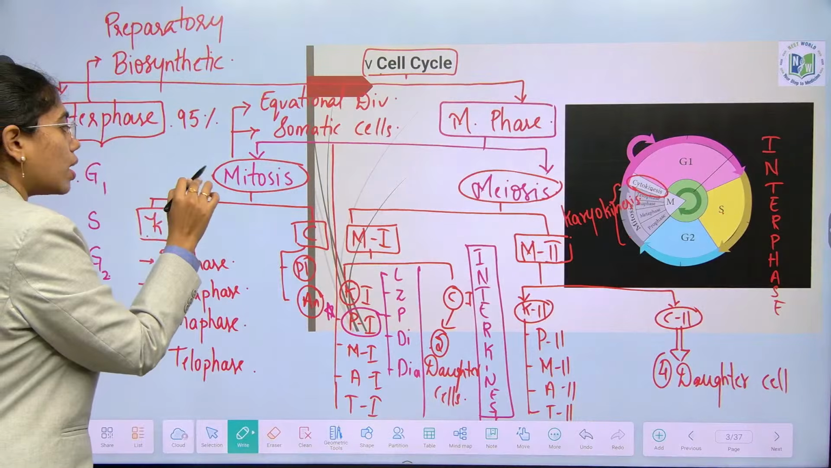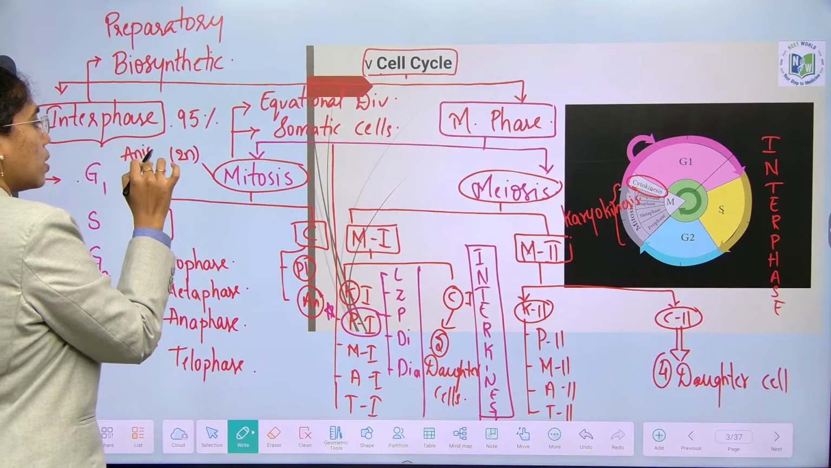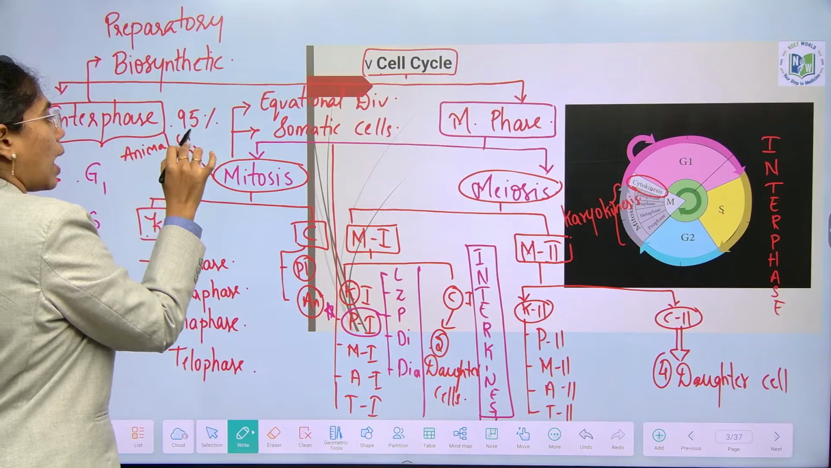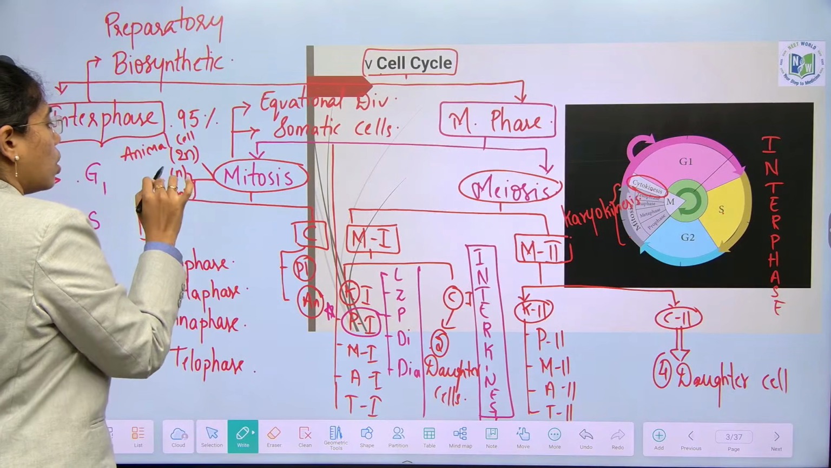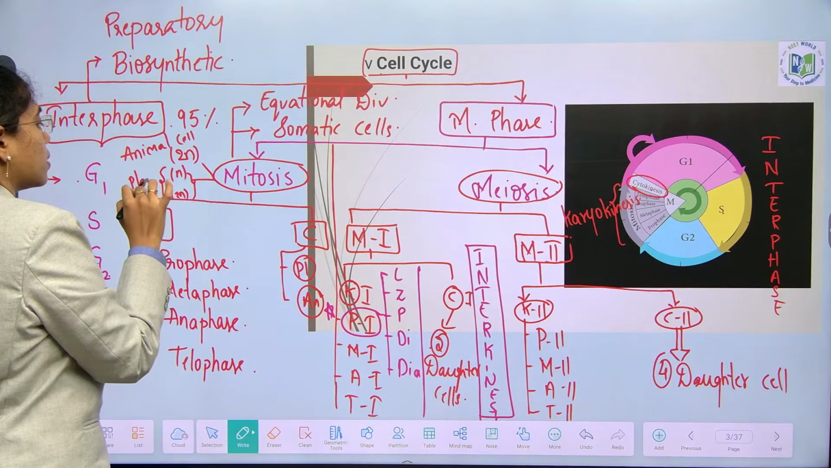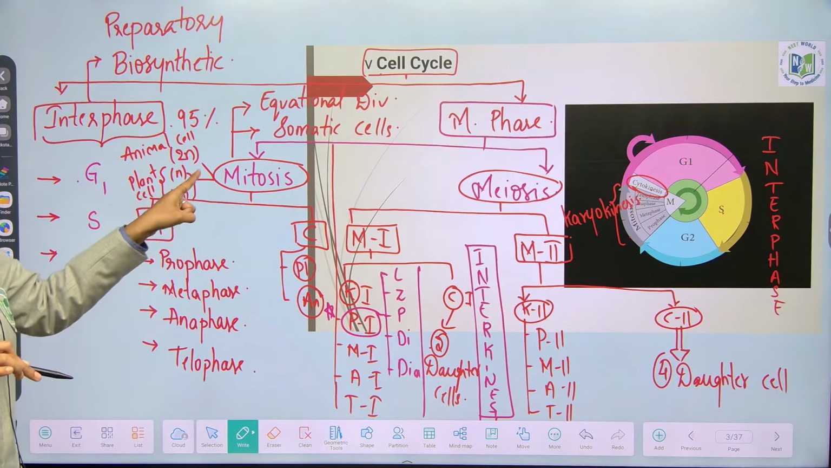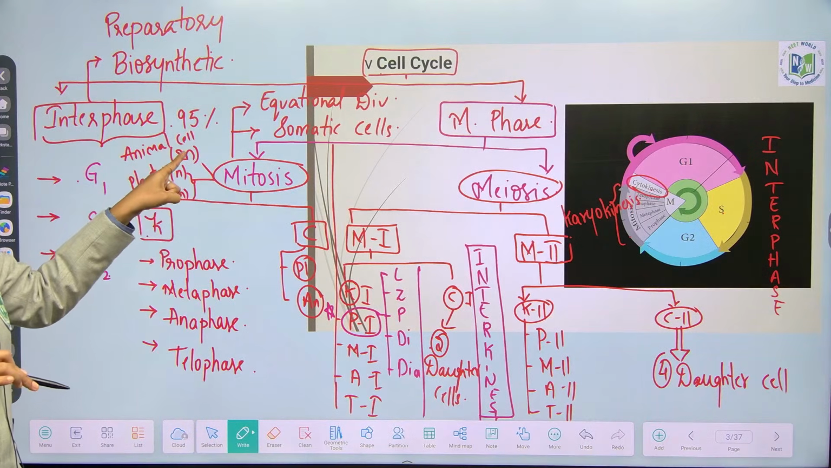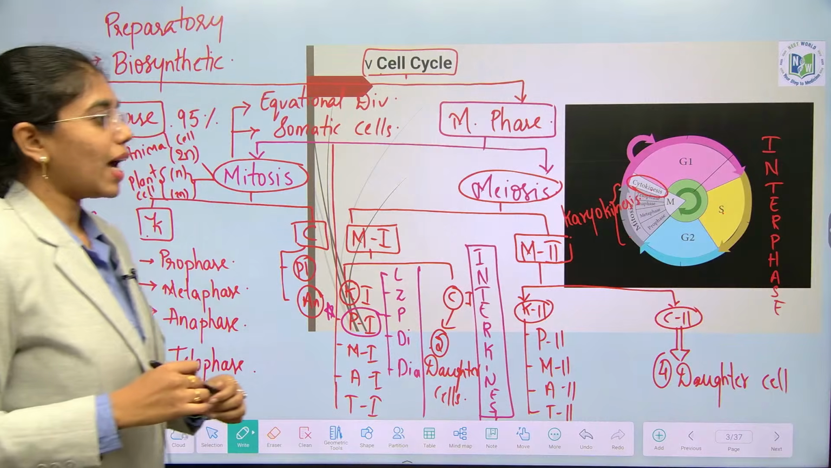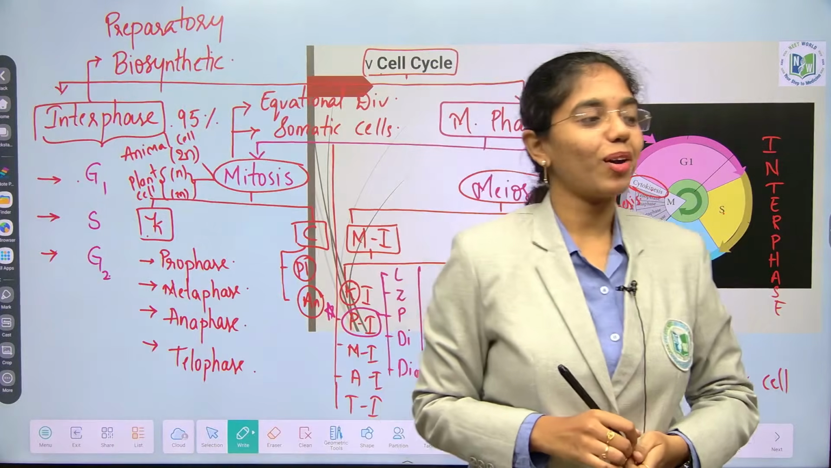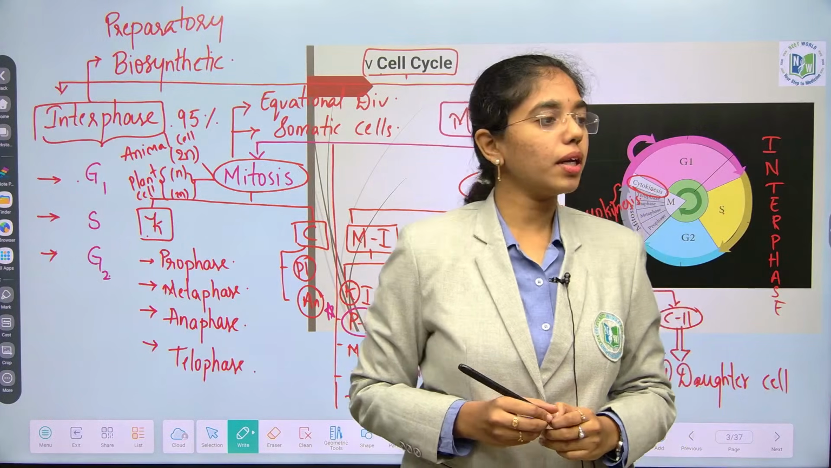Okay, it occurs in only diploid cells of animal cells, and occurs both in the haploid and diploid cells of plant cells. In plants, both in the haploid and diploid cells, mitosis will happen. In animals, only diploid cells will undergo mitosis. Now let me ask you a simple question. What is haploid, what is diploid, what is ploidy? Can anybody tell me?